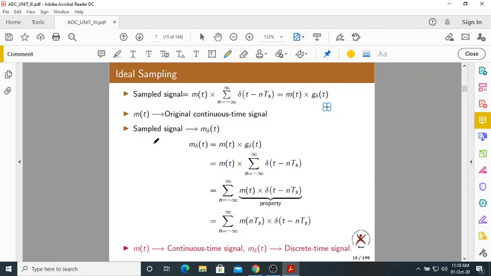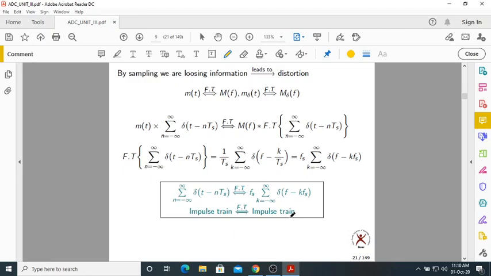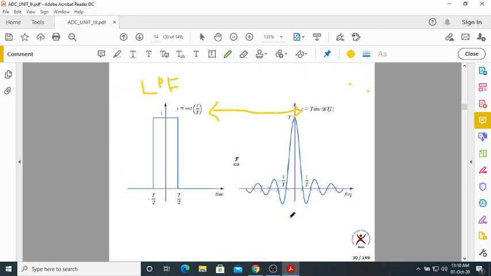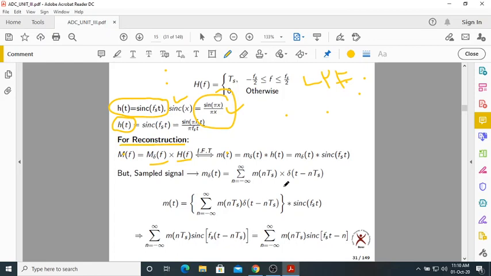So this is m delta of t. So I've written here. So m delta of t is what? I'm writing here, m delta of t, convolution. Next, sinc(Fs t). You know already you can take sinc(Fs t) inside the summation. What happens now? Again, property of convolution. You get something like this.